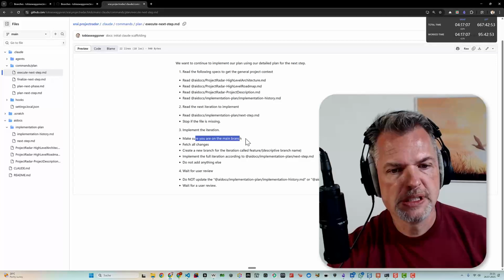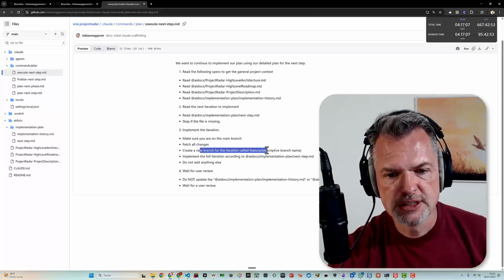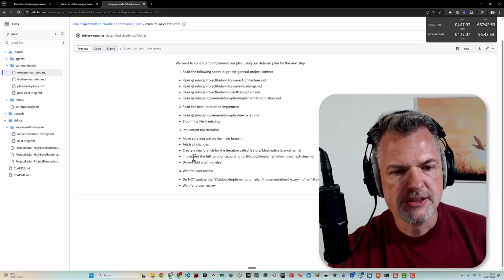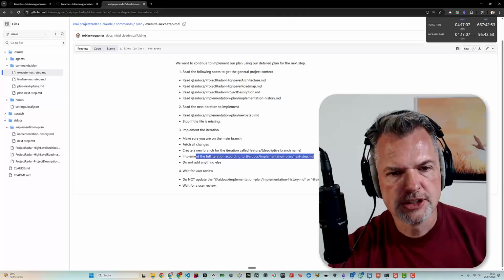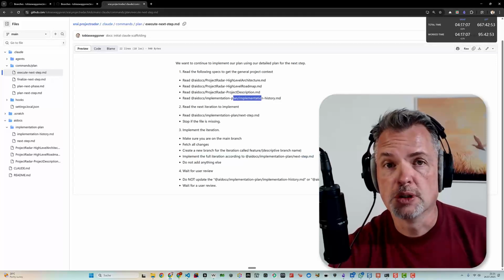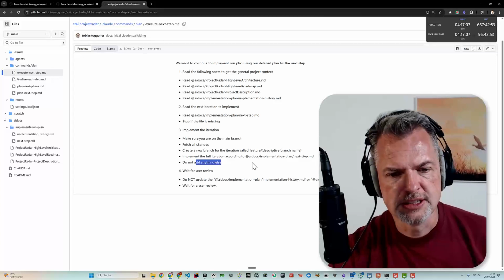Then we make sure that we are on the main branch. We fetch all changes. We create a new branch for the iteration called feature, derive a good branch name. And then we implement the full iteration according to this one in one go. Do not add anything else.